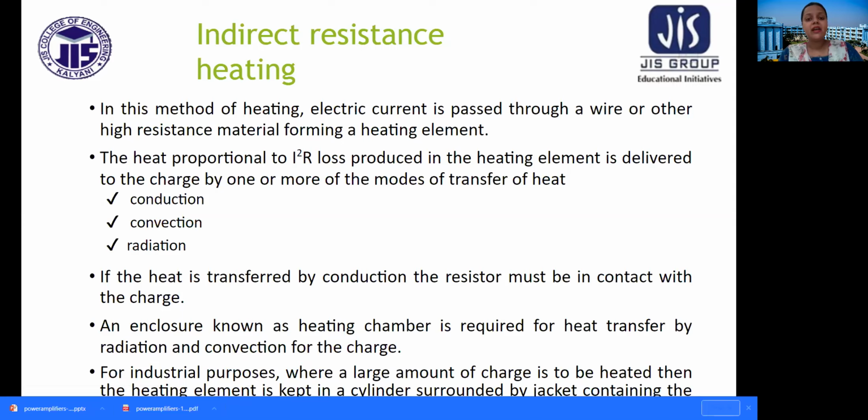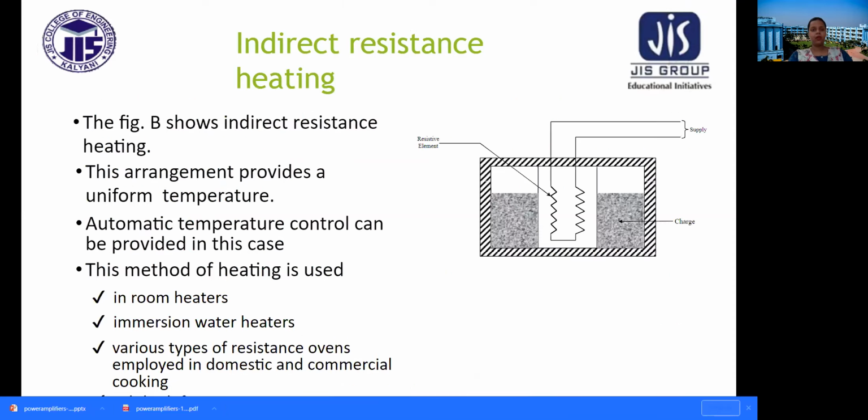What is happening in indirect? The heat is passed to the material to be heated indirectly. It passes through some processes. It may be conduction, it may be convection, it may be radiation. So this is the figure of indirect resistance heating. Here the arrangement provides a uniform temperature. Automatic temperature control can be provided in this case. This method of heating is used in room heaters, immersion water heaters, and various types of resistance ovens employed in domestic and commercial cooking.